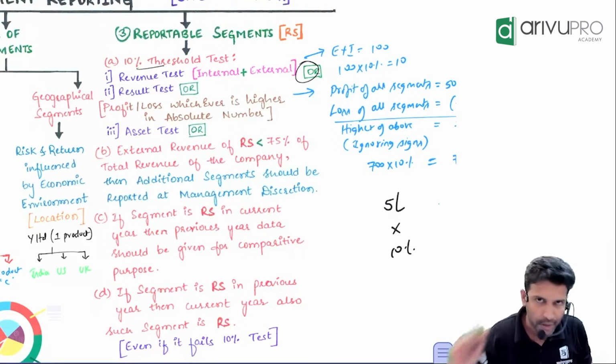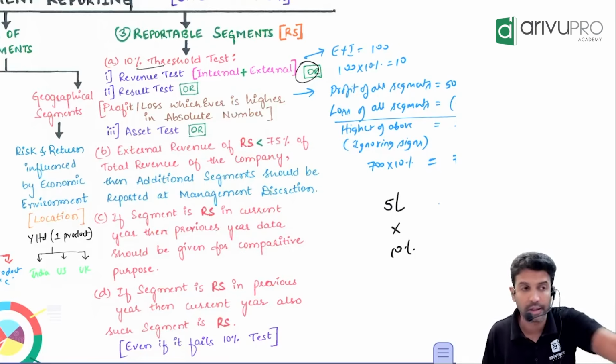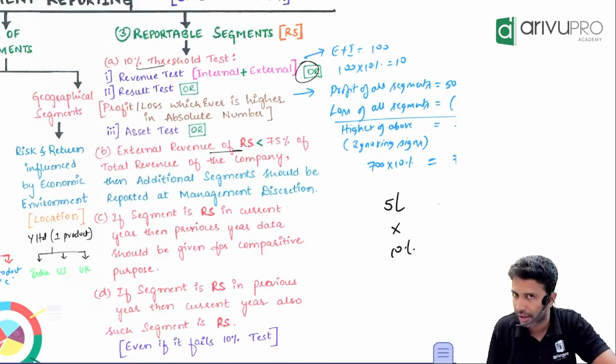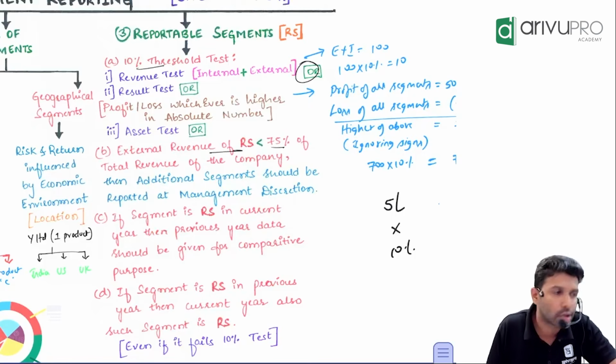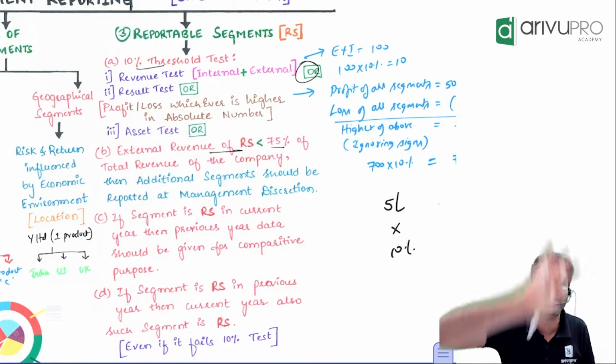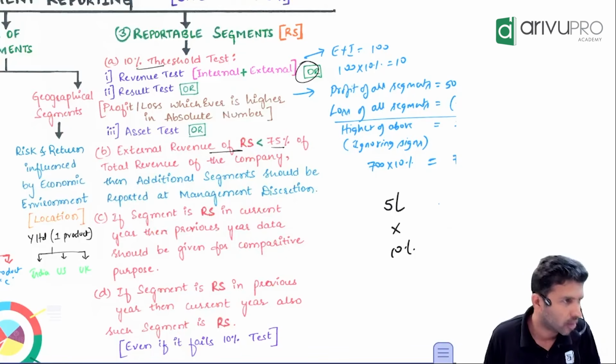Now, the 75% threshold test says that the external revenue, not internal, of the reportable segments should at least be 75% of the external revenue of the company. Revenue of the company means obviously external.